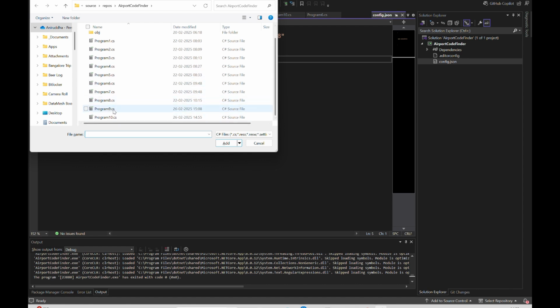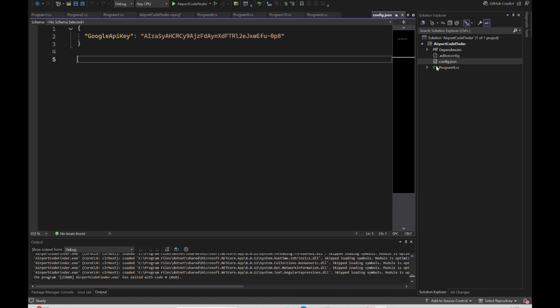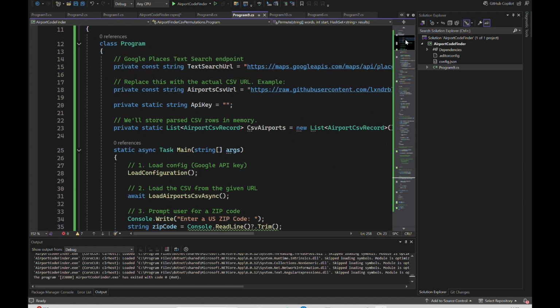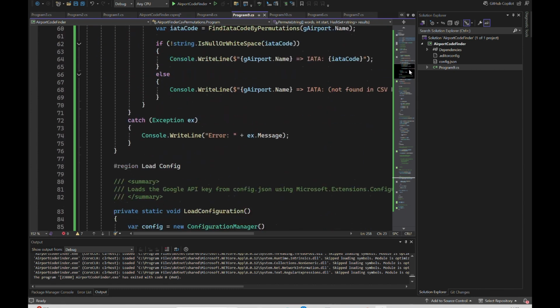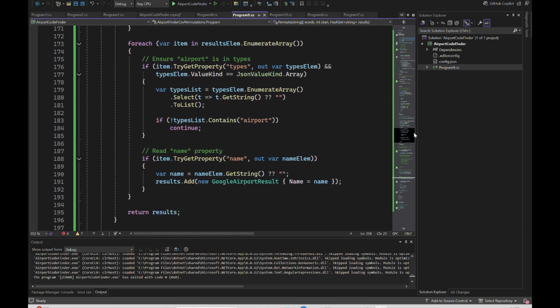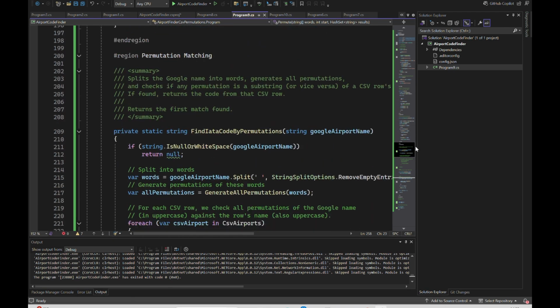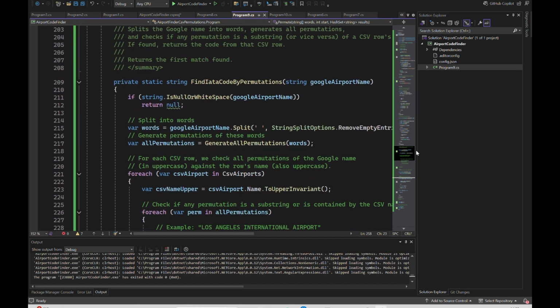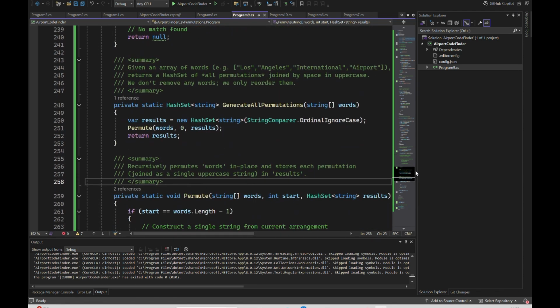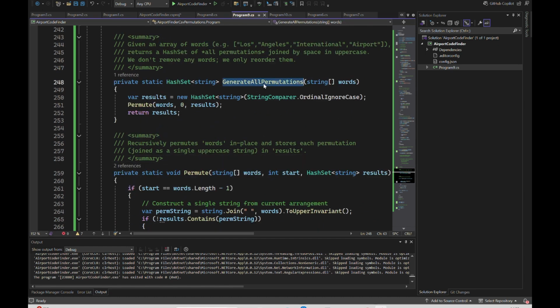Okay. So basically let's see what it has done now. Load configuration, all that stuff is fine. And it has done a permutation matching. So basically it is doing permutations now. It is splitting the name and it is generating all possible permutations of that, and then I'm assuming it is also doing some combinations here.